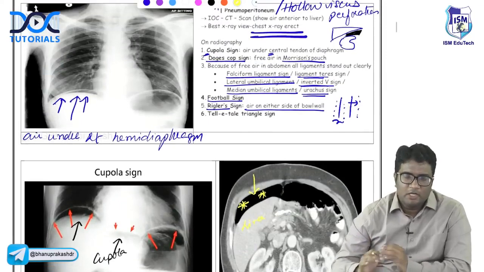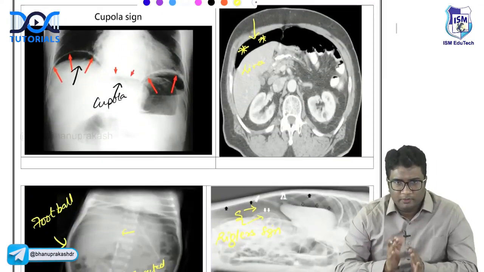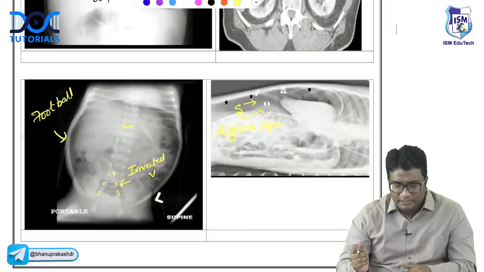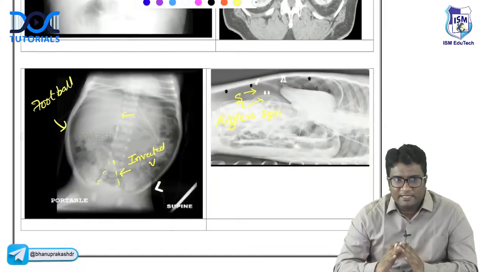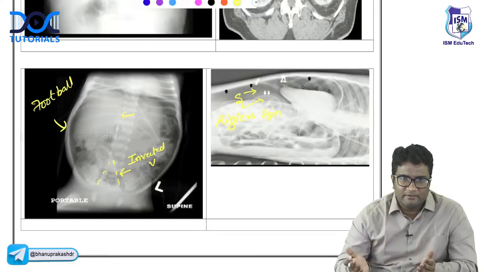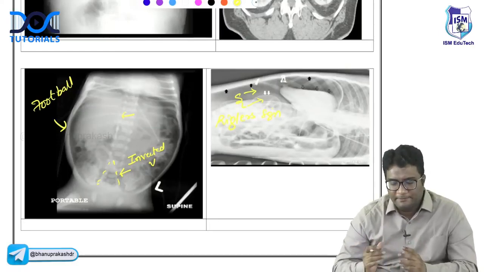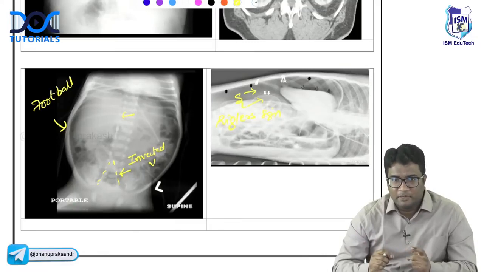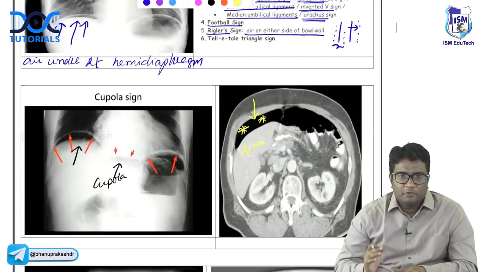Once again, we'll do them. Air under the right hemidiaphragm, cupola sign. What do you mean by cupola? C for C, air under the central tendon. Then what are the other signs you have? All the ligaments will stand out: falciform ligament, ligamentum teres, medial umbilical ligament, lateral umbilical ligaments. The lateral umbilical ligaments are also called the inverted V sign. You also see the football sign and Rigler's sign. What is Rigler's sign? Air on either side of the bowel wall. What is Dougie's cap sign? Air between the liver and the kidney, the Morrison's pouch, air in the Morrison's pouch. That is called your Dougie's cap sign.